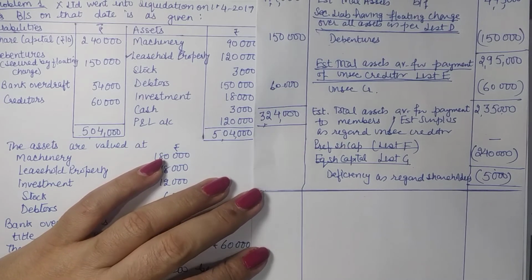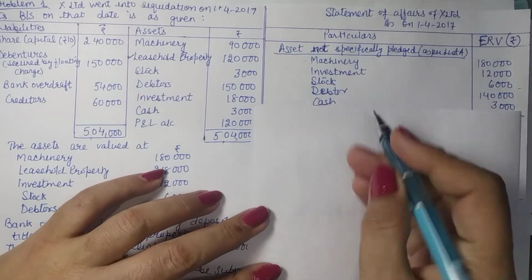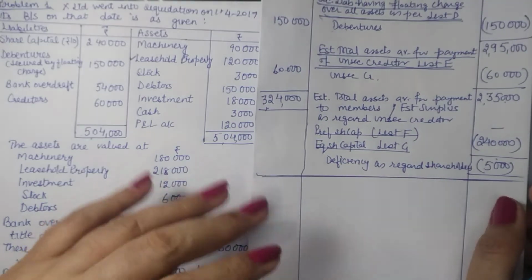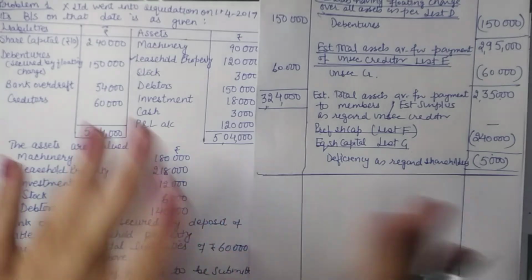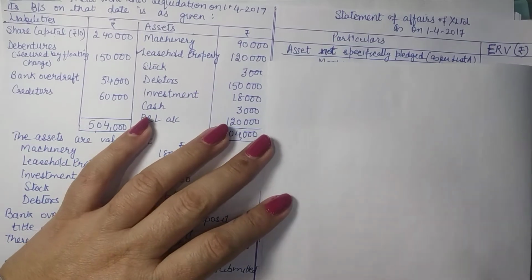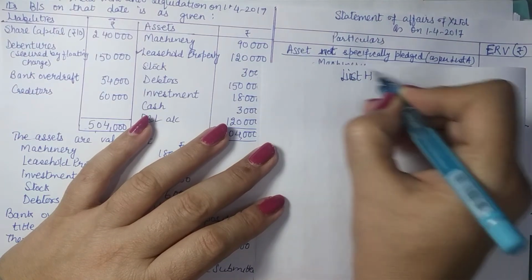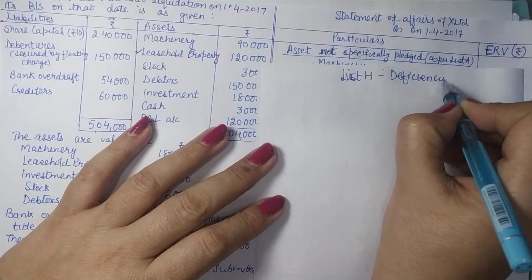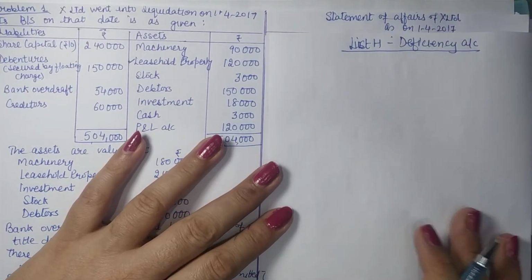Now in this again, I'll be writing it in a separate sheet. It should be continued here, but if I write it here and then continue with the next page, you might not be able to understand list H. Since list H is a separate thing, let us understand it separately. So list H, and what is this? Deficiency account.